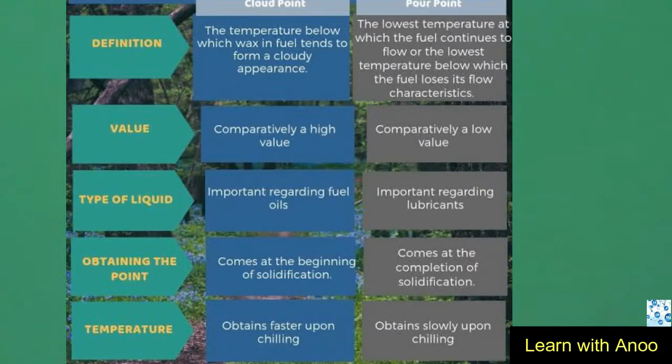Now, obtaining the point. For cloud point, it comes at the beginning of solidification, while for pour point, it comes at the completion of solidification. Now, its temperature. Cloud point is obtained faster upon chilling, while pour point is obtained slowly upon chilling.